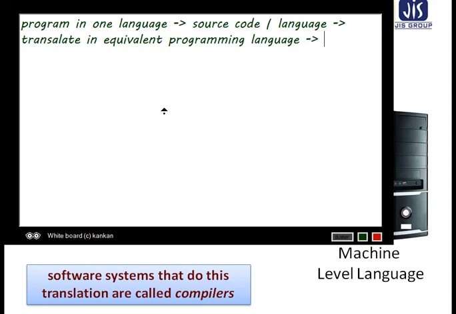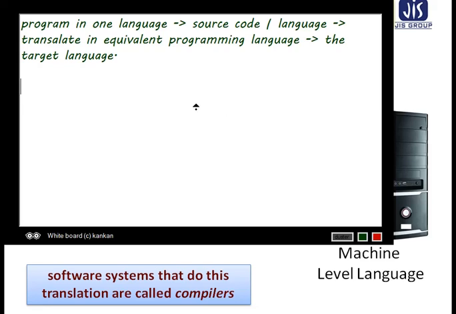The compiler will convert it into the target language. So this is a very simple definition of a compiler.